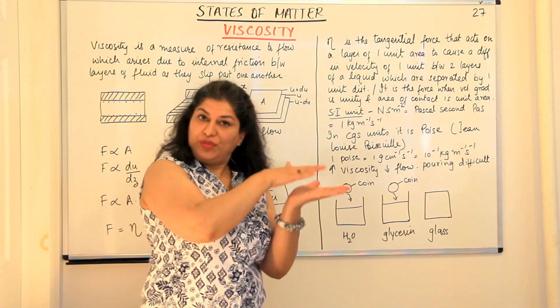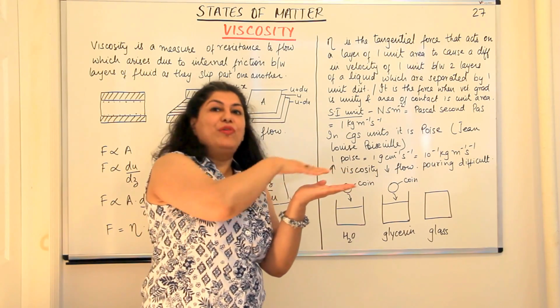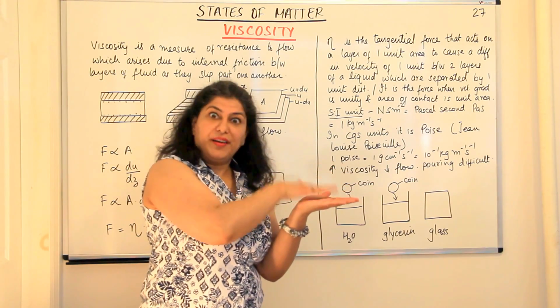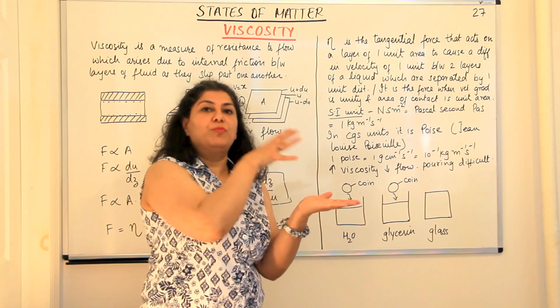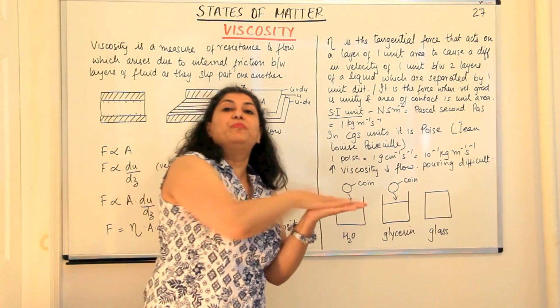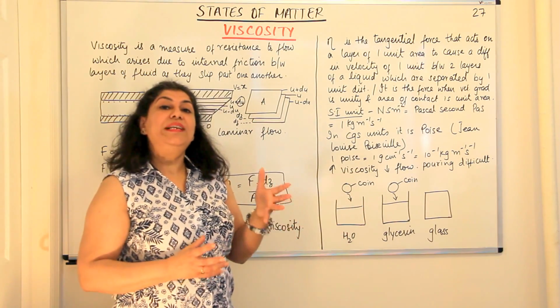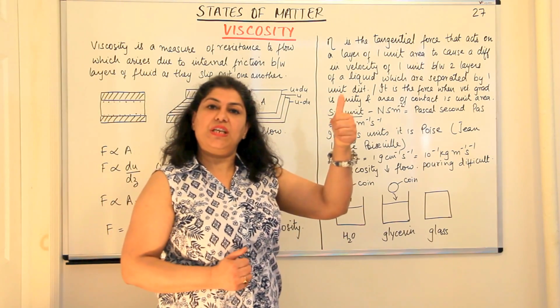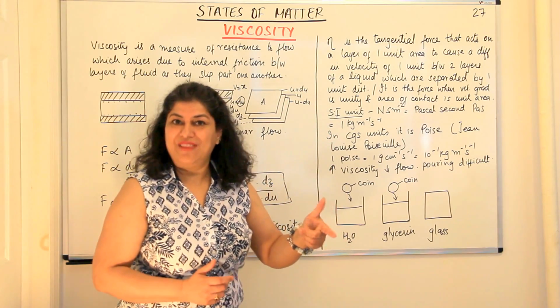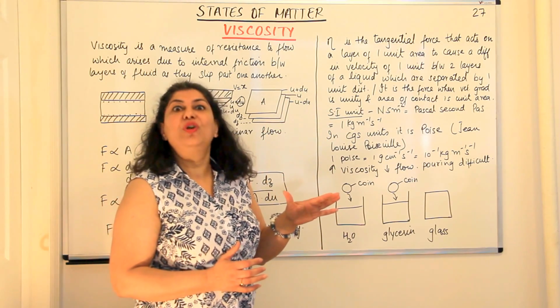Higher the attraction of the lower layer, the more difficult it will be for the upper layer to move. Or higher the friction, the more energy or force you have to use to push the upper layers away. So we find those liquids which have higher viscosity will flow less, will flow more slowly.